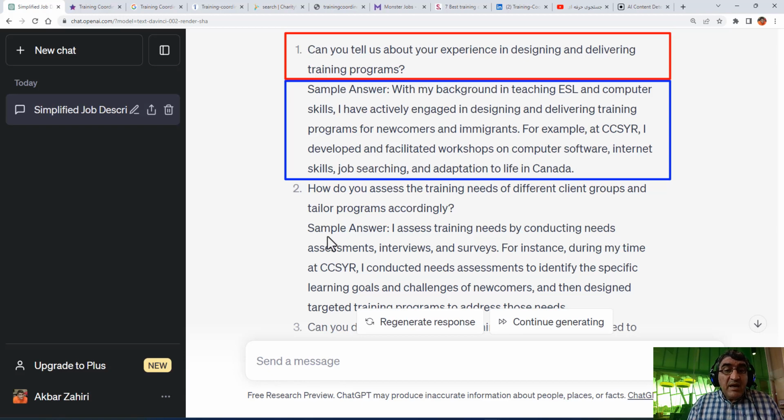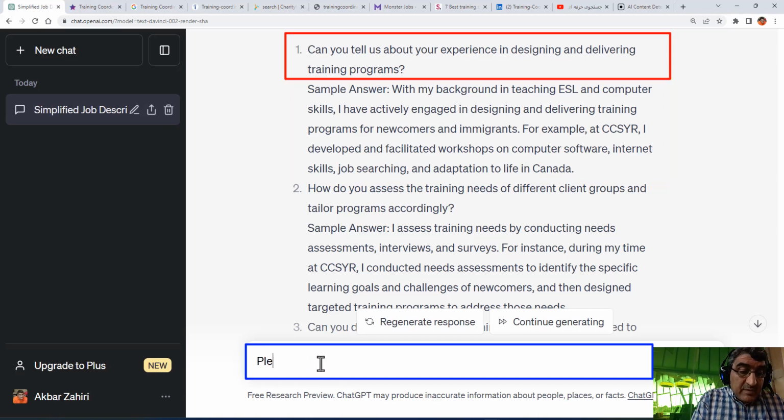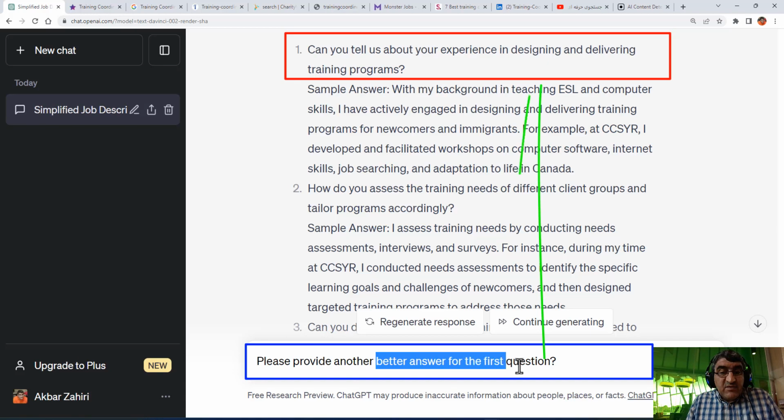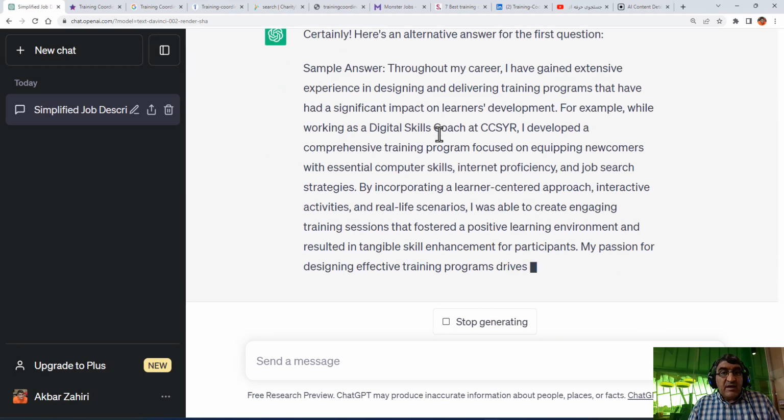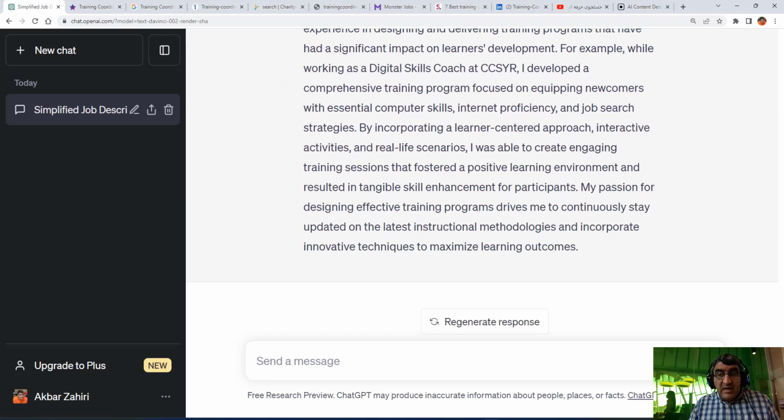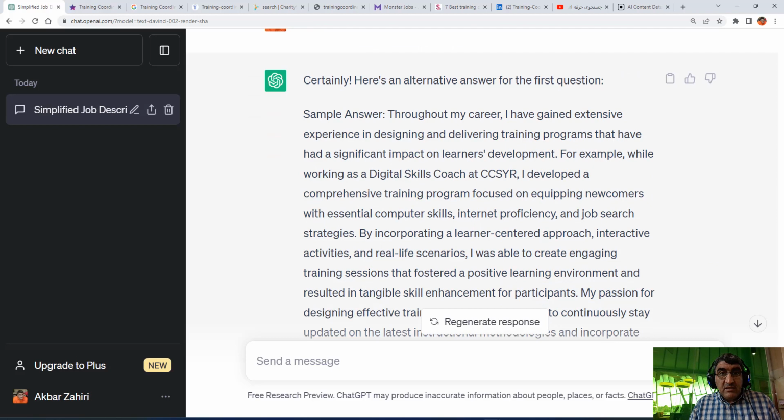Even you can write, for example, here, please provide... If you are not satisfied with the answer, you can write, please provide another better answer for the first question, for the second question, for all of them. Then click here and you will have another answer. It is much better and has more explanation, as you see here.